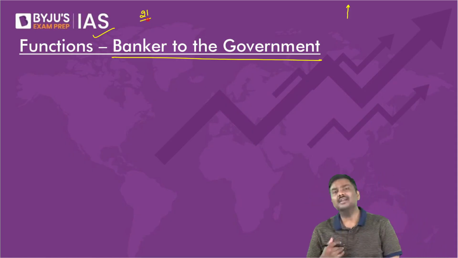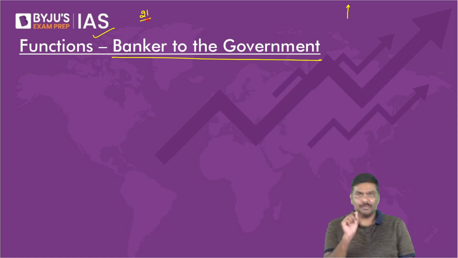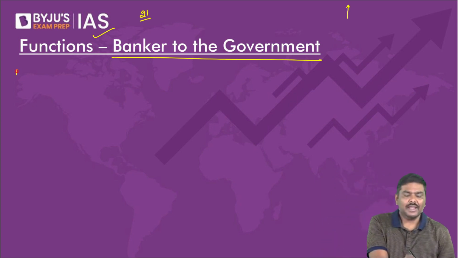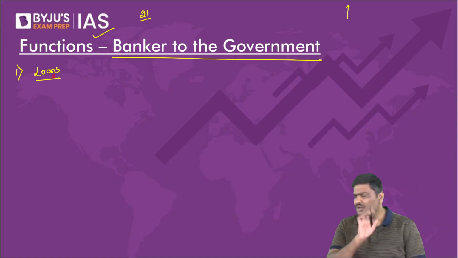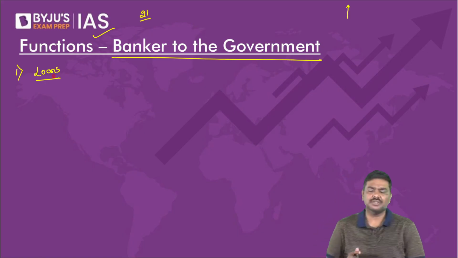What do you mean by that? Let me explain this. Please understand this. RBI can give loans to the Government of India. RBI can provide loans to the Government of India. For example, please have a look at this.